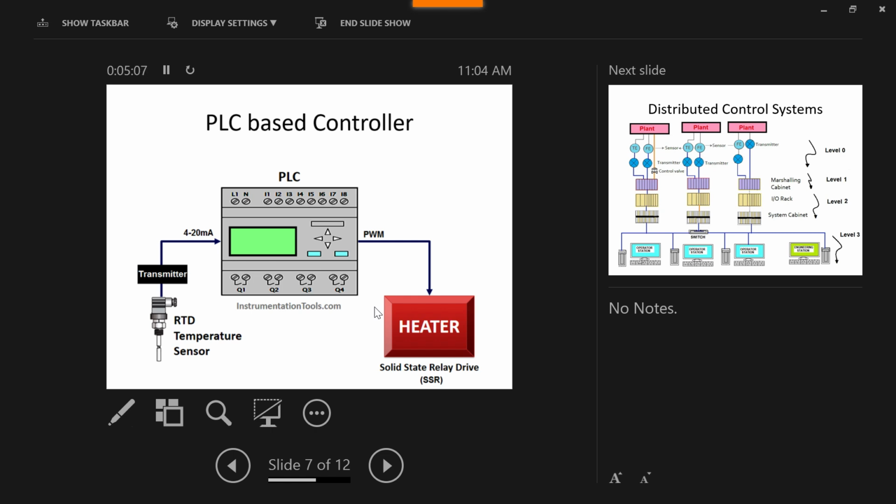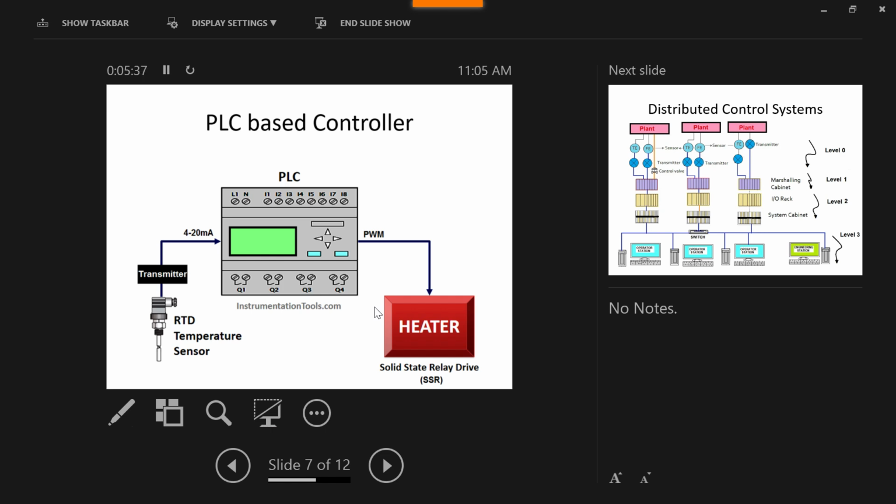Then the driver will be connected digitally with the PLC. So the command will come from the PLC to the driver, and then from the driver the signal goes out. That means the power to the heater will be controlled by the driver. So that is the thing. Now here, definitely, we will do the program, and the user can do the programming.